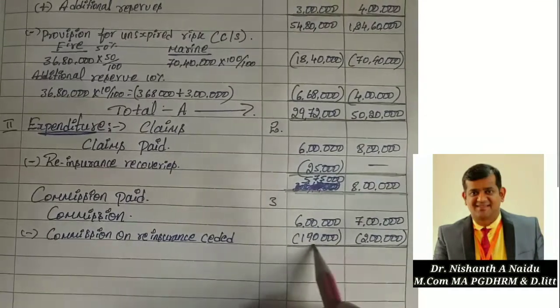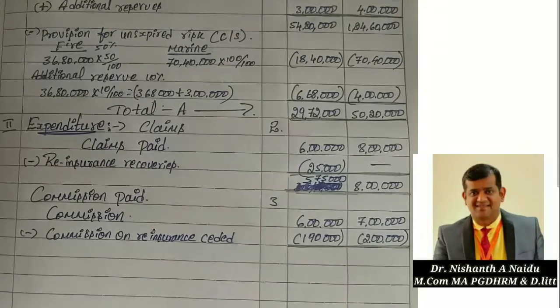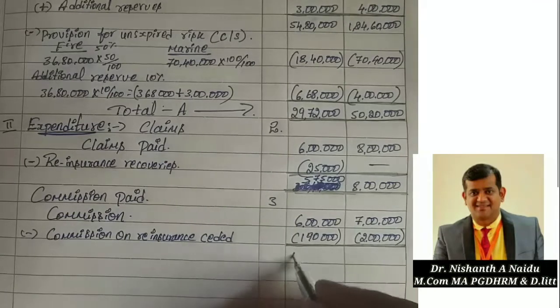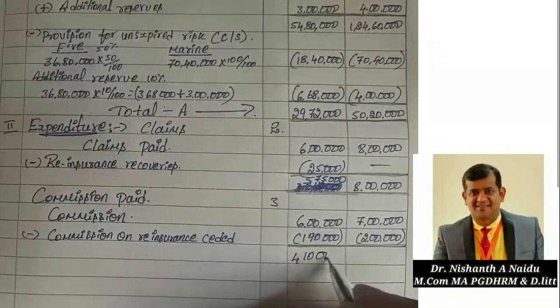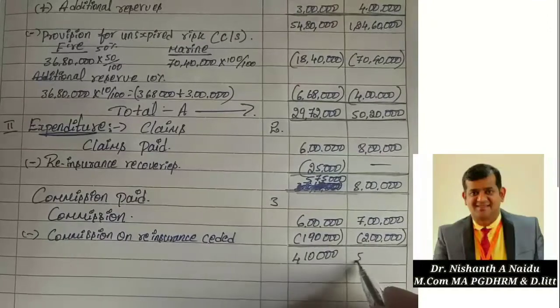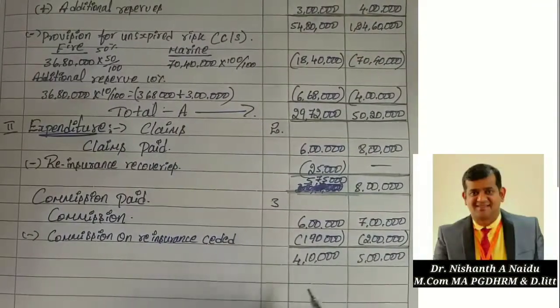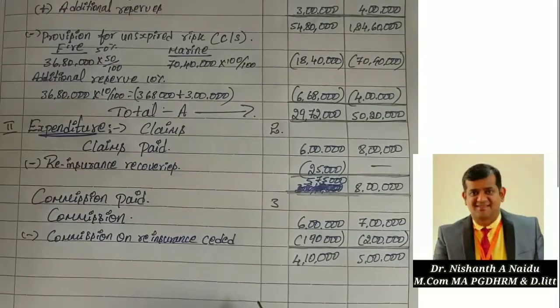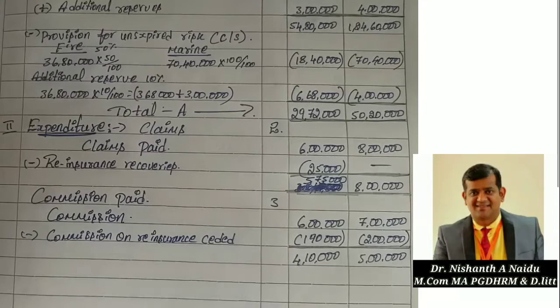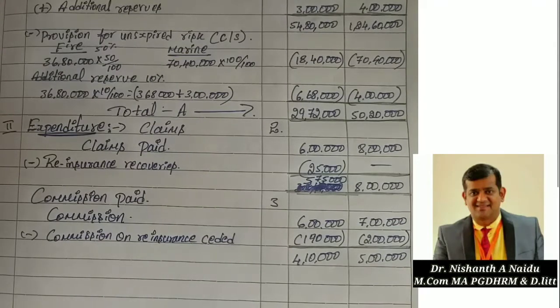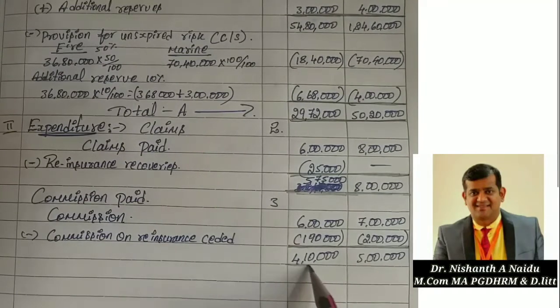If you deduct this, 6 lakh minus 1,90,000 is 4,10,000. 7 minus 2 is 5 lakh. So 4,10,000 and 5 lakh. This is also done, so schedule number 3 is over.